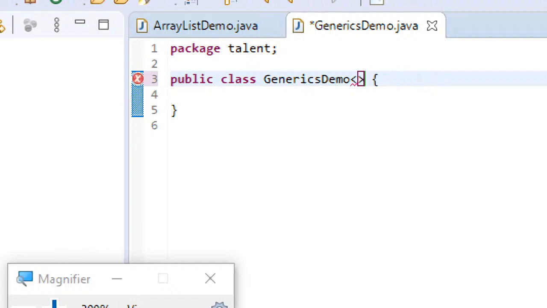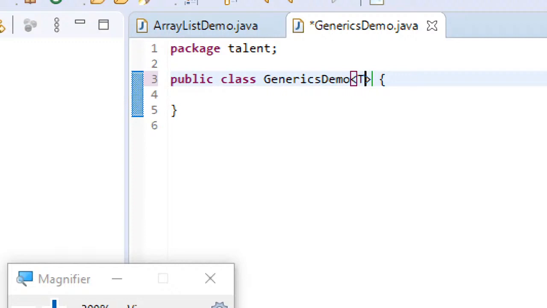But as I said, since we have discussed coding standards and best practices, whatever we write within these angular brackets, we call the type parameter, and these type parameter names are single uppercase letters. It's only to make a difference between the general variable names and the type parameter names.